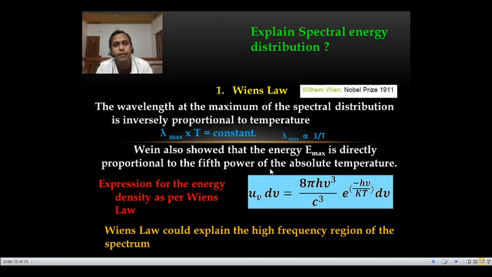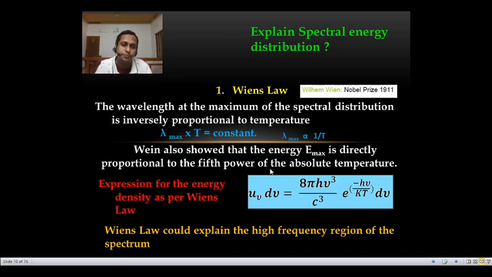Similarly, a sine wave can be represented by a simple sine function, sin x. Similarly, this spectral distribution of energy could be explained with a law or a theory.